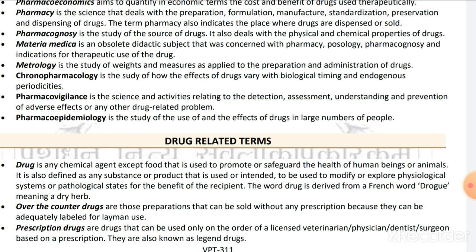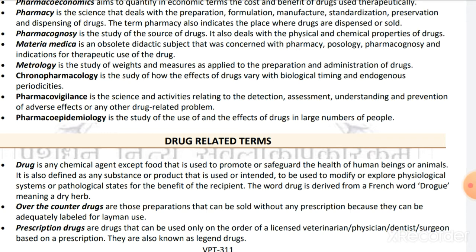Metrology is the study of weights and measures as applied to the preparation and administration of drugs. Here metrology is related to measurement. How much quantity we have to administer, and how much quantity we have to prepare of a drug. This is all related to metrology.